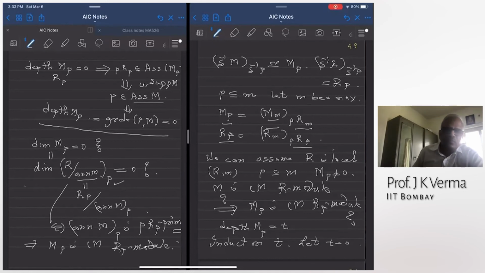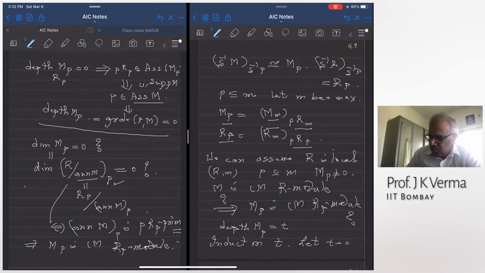Is this clear? Any doubt on this? This is the base case of induction. We are applying induction on depth of MP. Assuming depth of MP is 0, I showed that dimension of MP is also 0. And that used the fact that M is a Cohen-Macaulay R module.